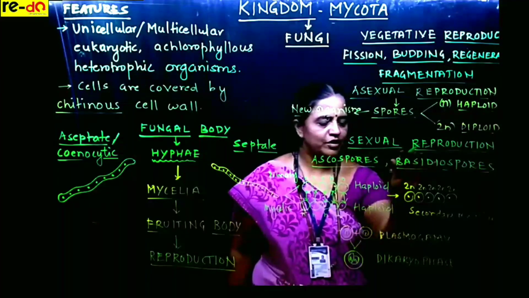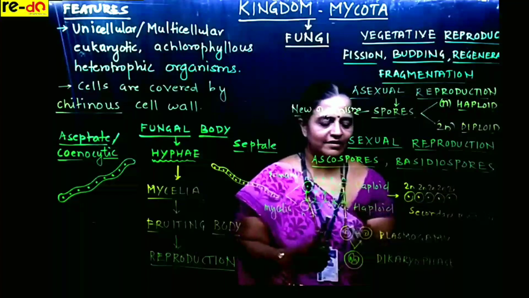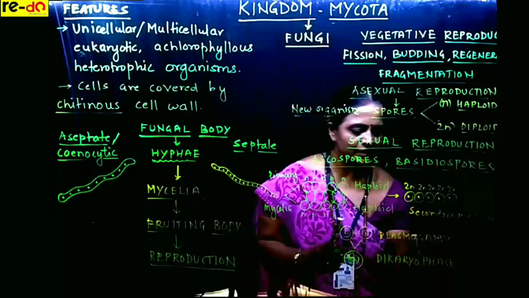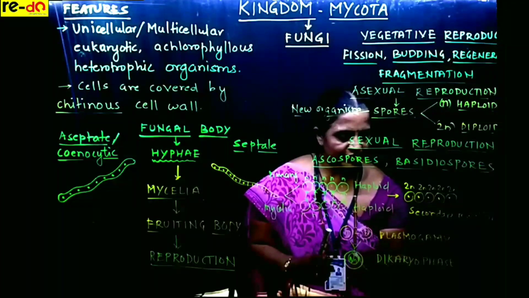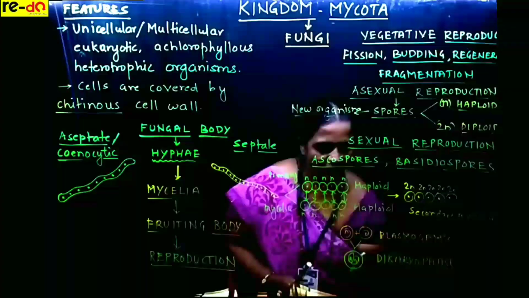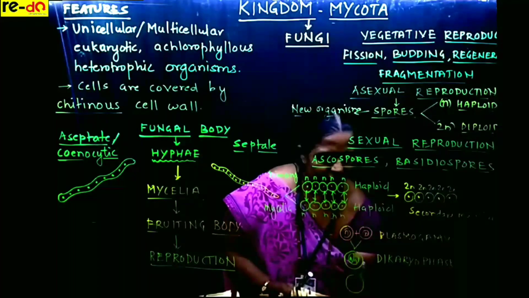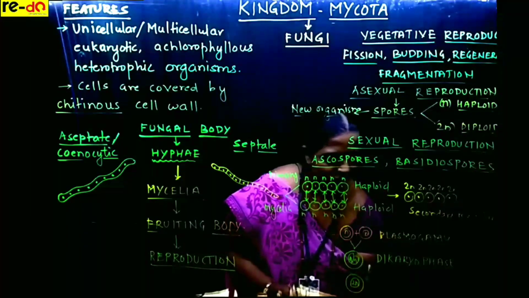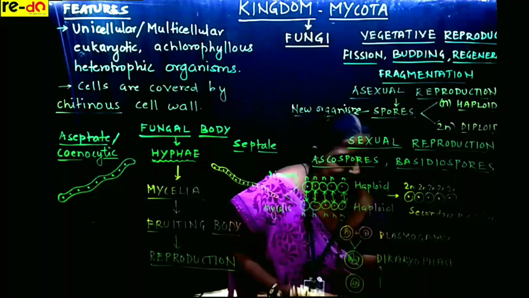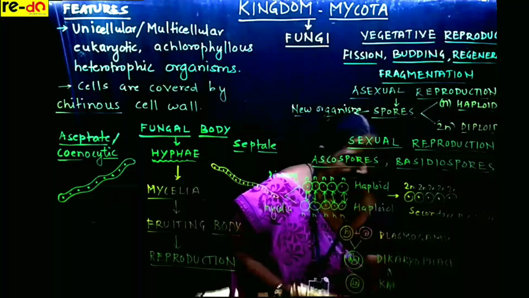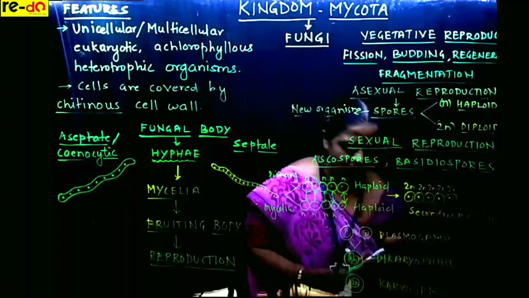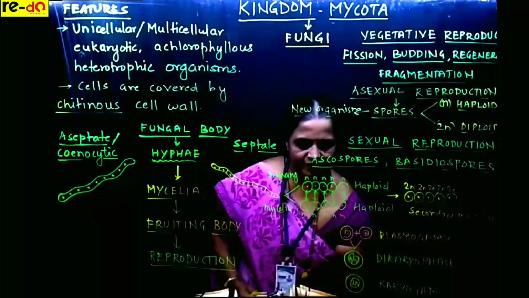So during sexual reproduction, first two cells come close. Cytoplasm will fuse, known as plasmogamy. Next is a temporary phase showing dikaryophase, and then there is a proper union of nuclei, and this we call karyogamy. Thus, a diploid cell will form.